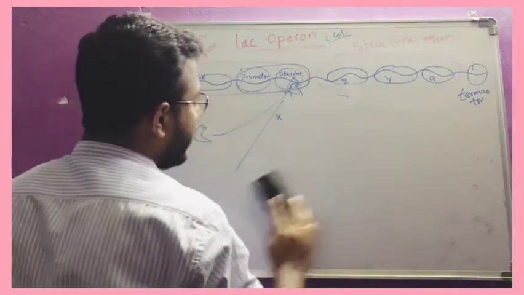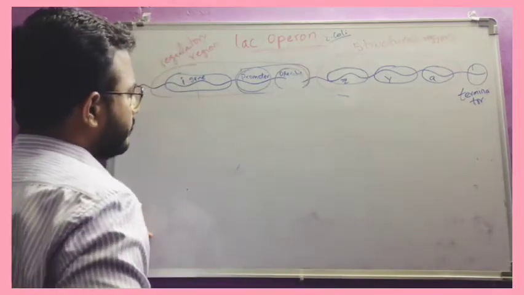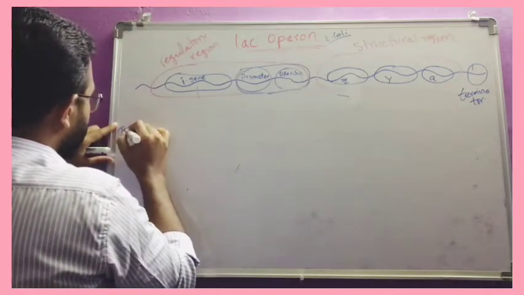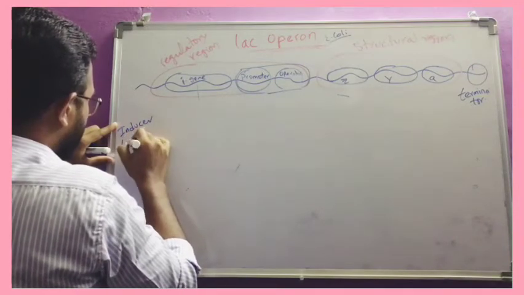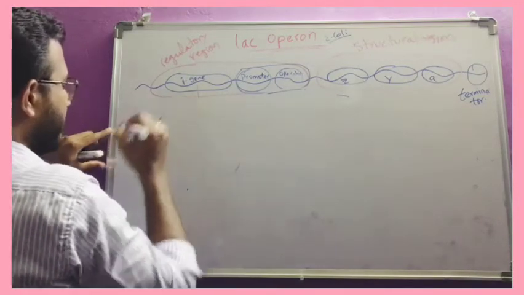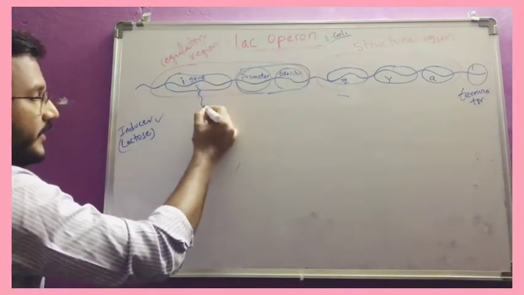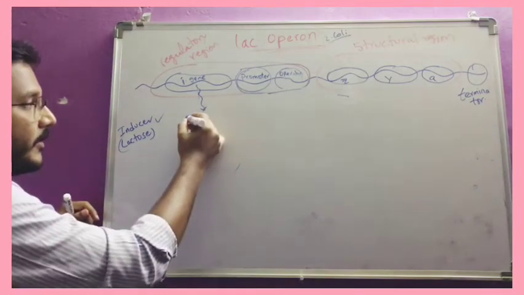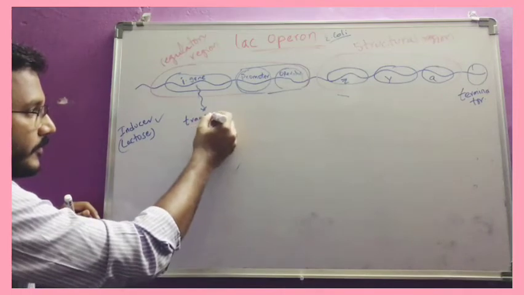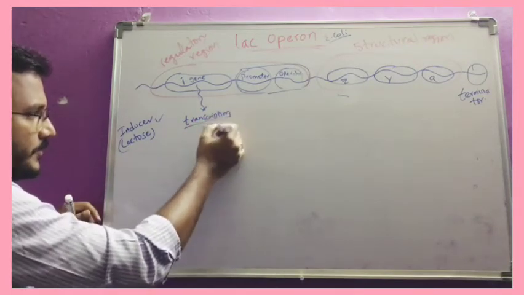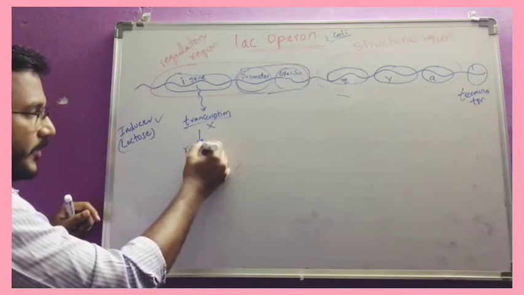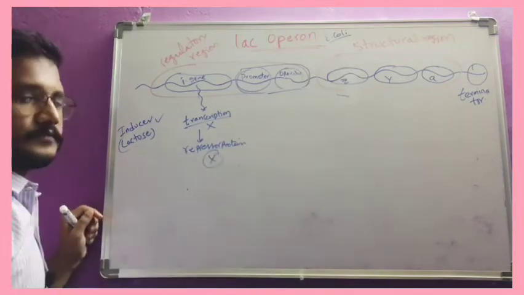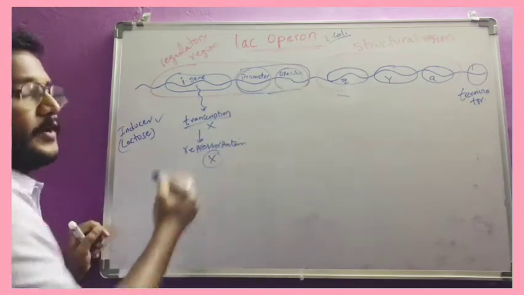Now in the second case, in the presence of the inducer, in brackets lactose, the inducer is present. Now what will happen? This I gene, the inhibitory or repressor gene, cannot undergo transcription. As a result, the repressor protein will not be formed, so no repressor protein will go and bind to the operator.